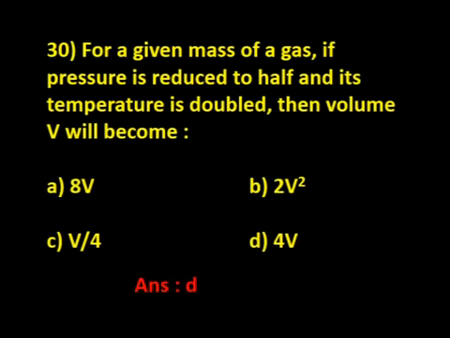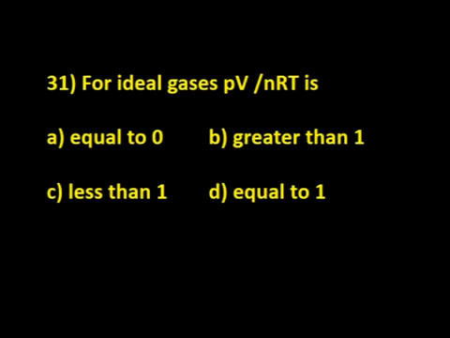Okay. Next, this is a direct question. Compressibility factor for ideal gases, PV by nRT, represented as Z, is equal to 0, greater than 1, less than 1, or equal to 1. D is the correct answer.